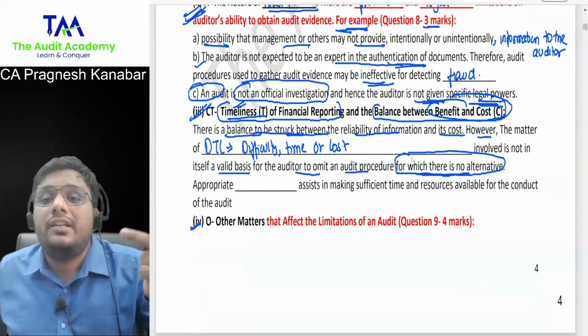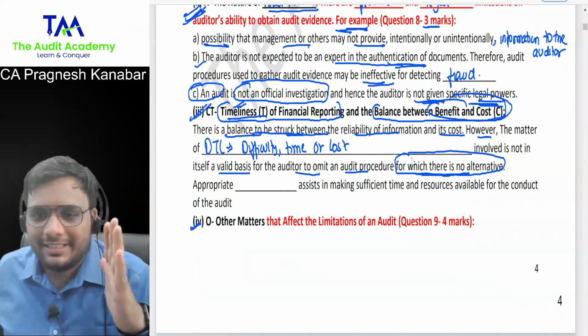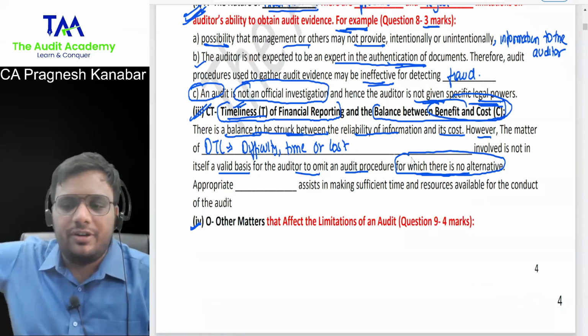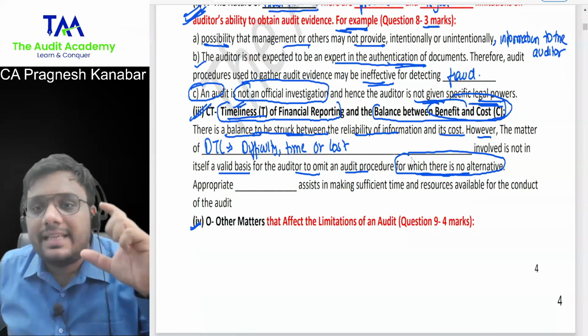Sir, how to write in audit report? For that, there is a separate 3-hour lecture. Are you understanding this? So how you will write things in audit report, what is there in audit report, that's a completely different discussion. We'll do it later on. But I am developing the base as of now.